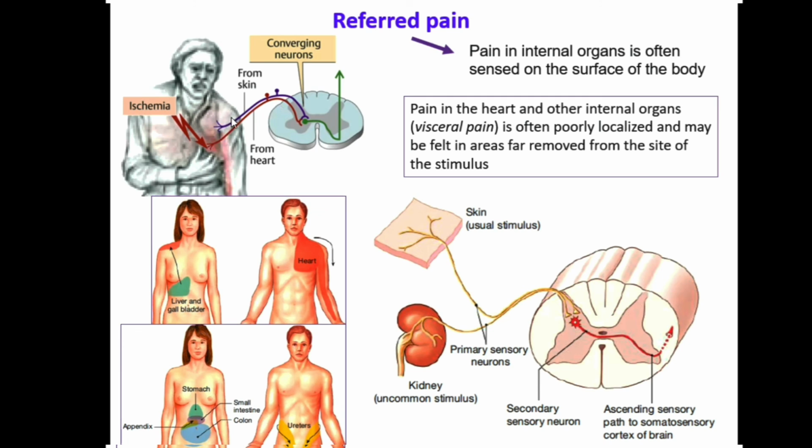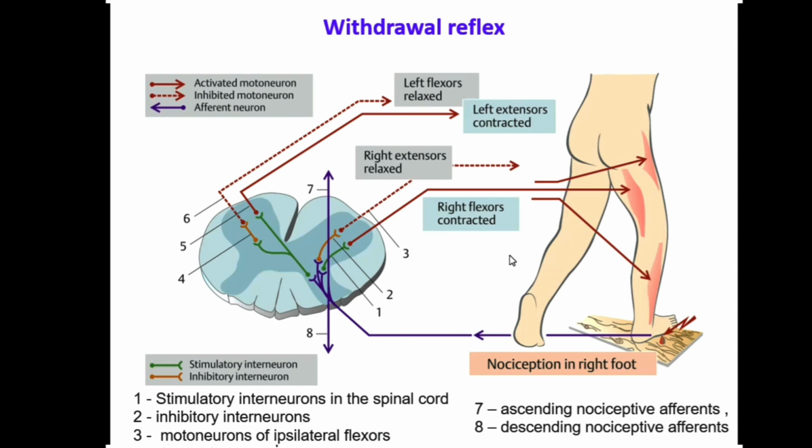So because the receptor field for this secondary sensory neuron of the spinothalamic tract is large, mistakes happen. And for more visceral organs, we have a similar receptor field as we have for the skin. It means that it can happen. For example, for the skin, also the kidney. We feel the pain on the skin, but it is the kidney, because the receptor field is similar. And finally, I want to talk about the withdrawal reflex.